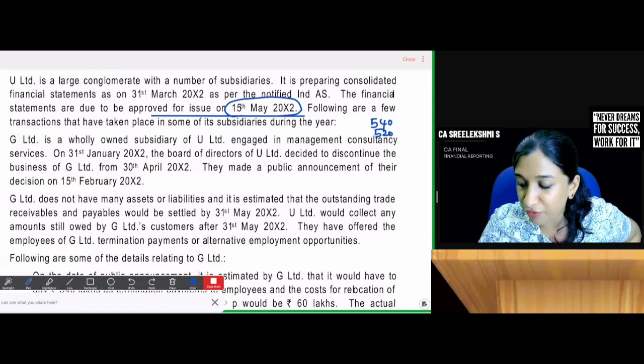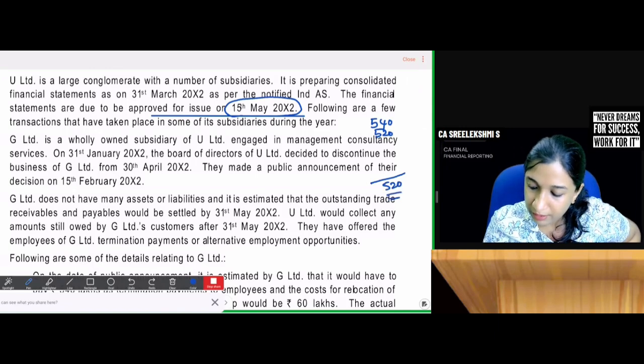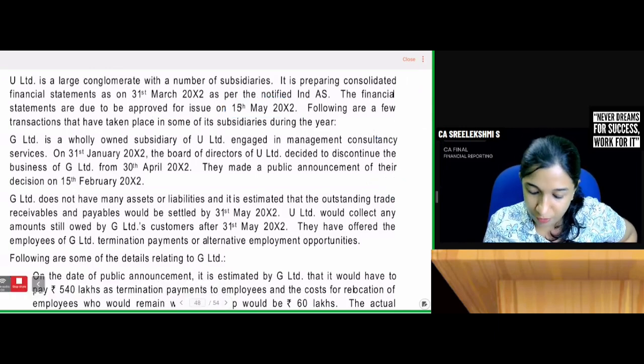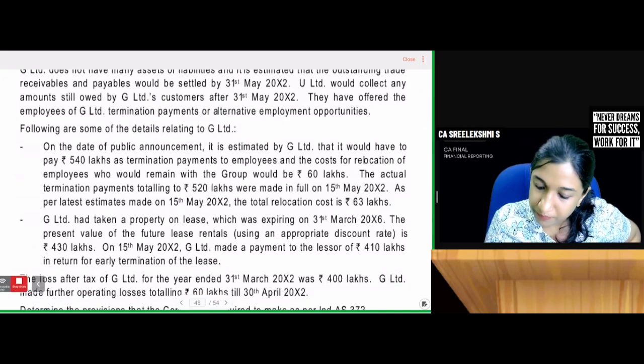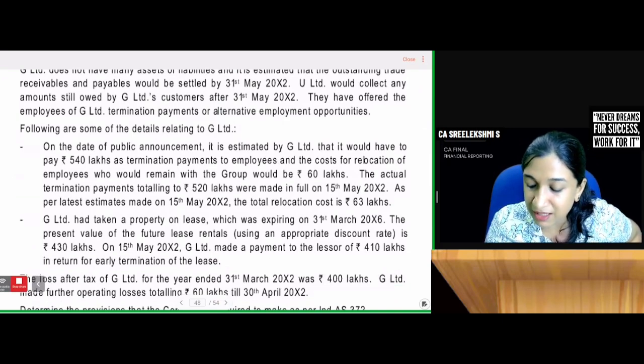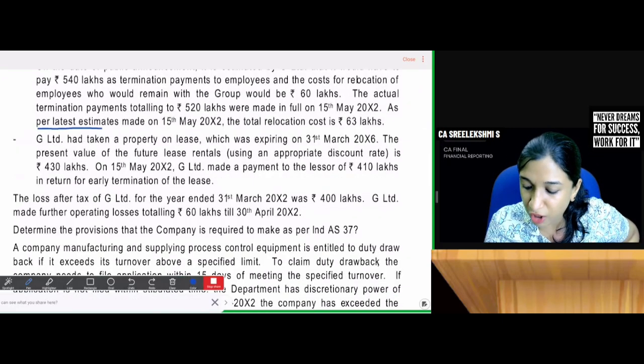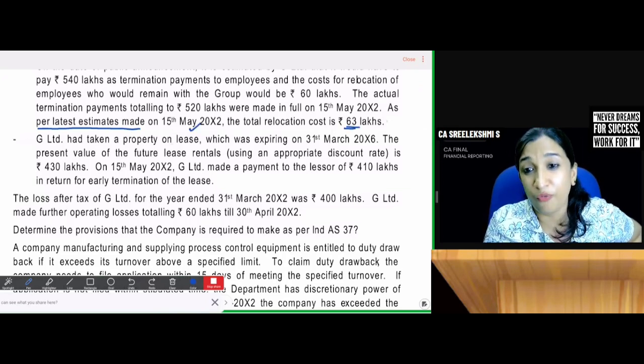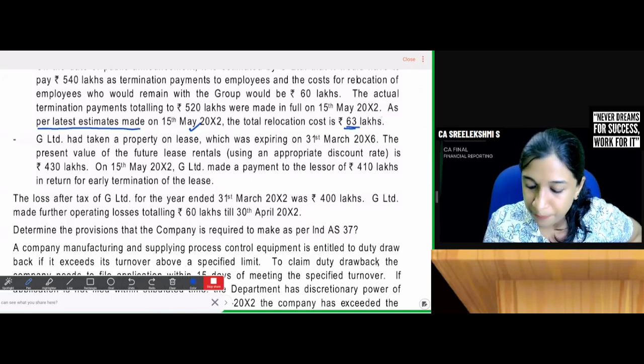We need to create provision for 520. Then for relocation expense, we will not create provision. As per latest estimates made on 15th May, the total relocation cost is 63 lakhs. We will not recognize a provision for relocation expense.